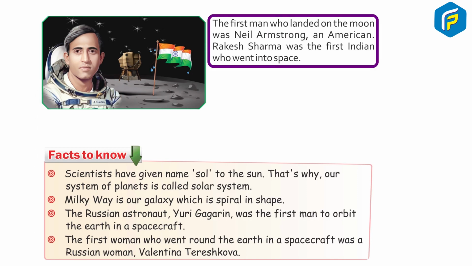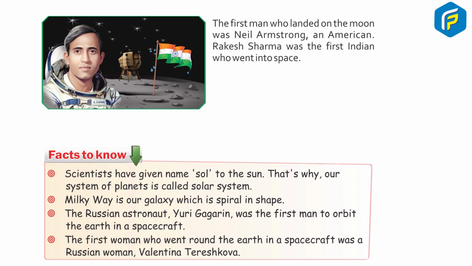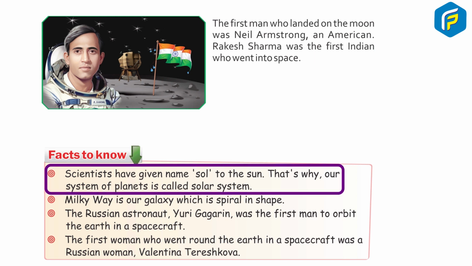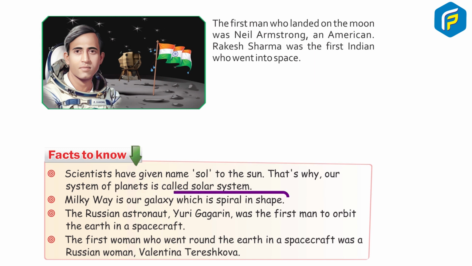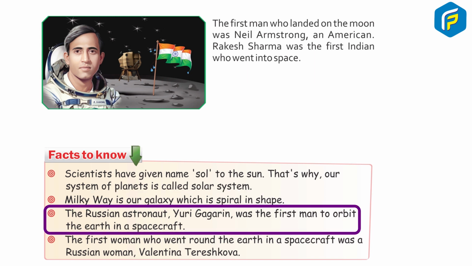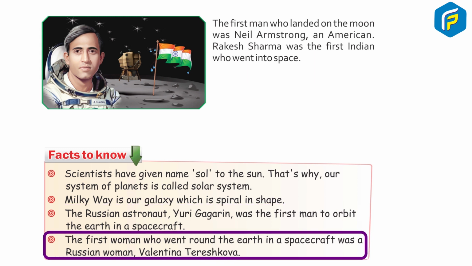The first man who landed on the moon was Neil Armstrong, an American, and Rakesh Sharma was the first Indian who went into space. Facts to know: scientists have given the name Sol to the sun. That's why our system of planets is called the solar system. Milky Way is our galaxy, which is spiral in shape. The Russian astronaut Yuri Gagarin was the first man to orbit the Earth in a spacecraft. The first woman who went round the Earth in a spacecraft was a Russian woman, Valentina Tereshkova.